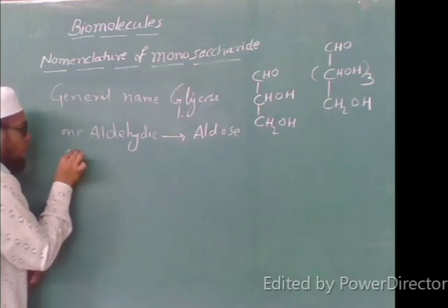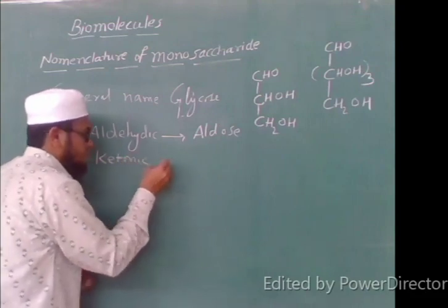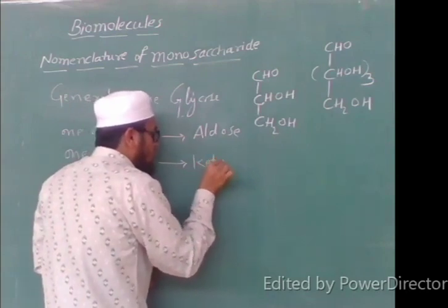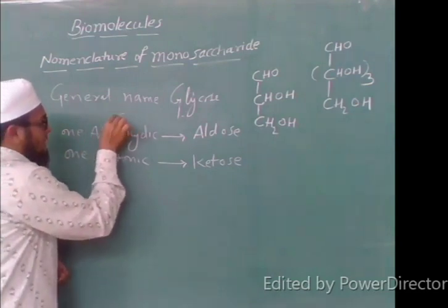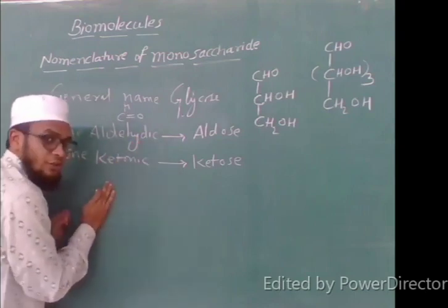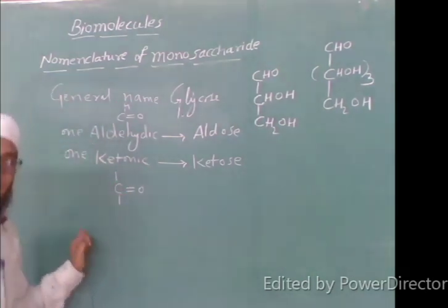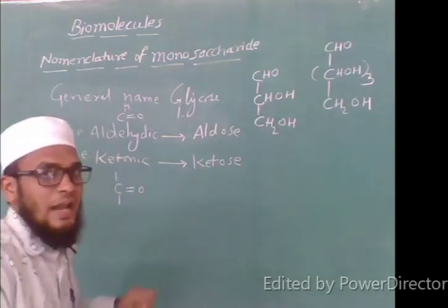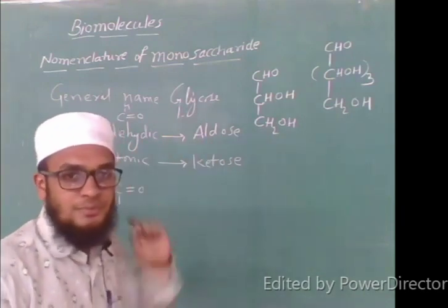Next, if a compound has a ketonic group, it will be named ketose. What is an aldehyde group? If a compound has the C double bond O single bond H functional group. What is a ketonic group? If a compound has the C double bond O functional group, it is a ketonic group and will be named ketose, and if a compound contains one aldehyde group, it will be named aldose.